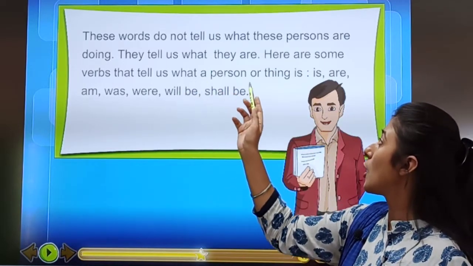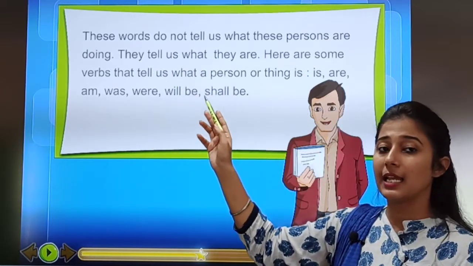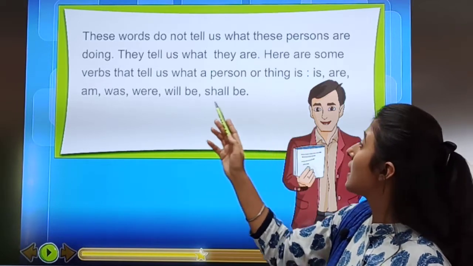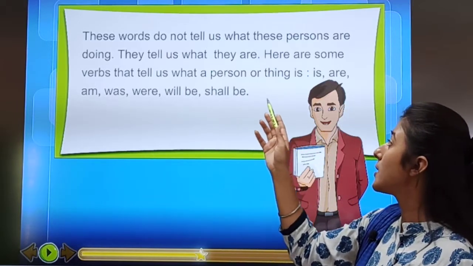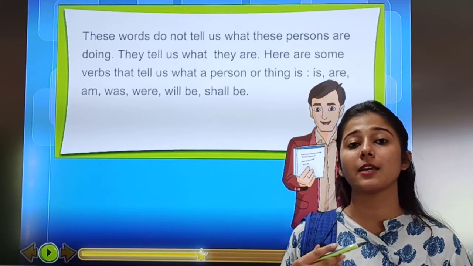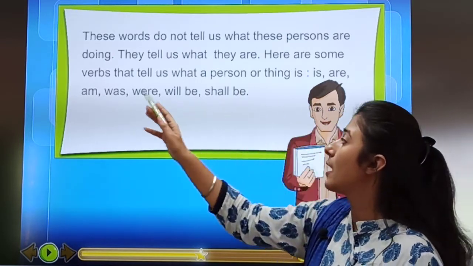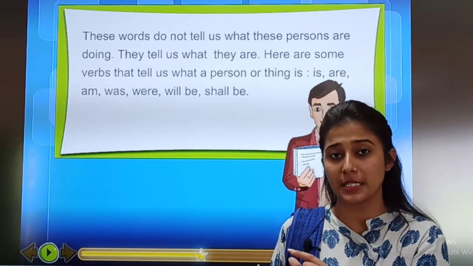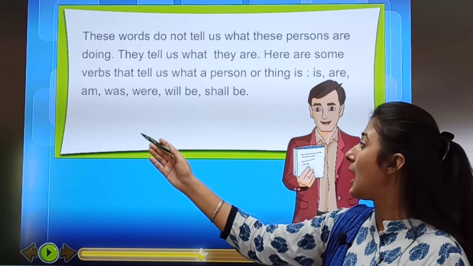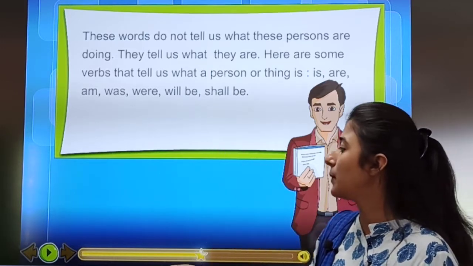These words do not tell us what these persons are doing. They tell us what they are. Here are some verbs that tell us what a person or thing is. Some more examples of what a person or thing is: is, are, am. These short words are also verbs. Is, am, was, were, will be, shall be.